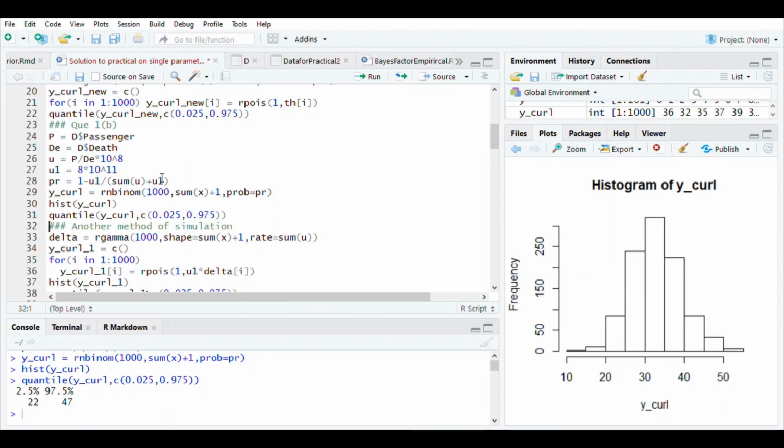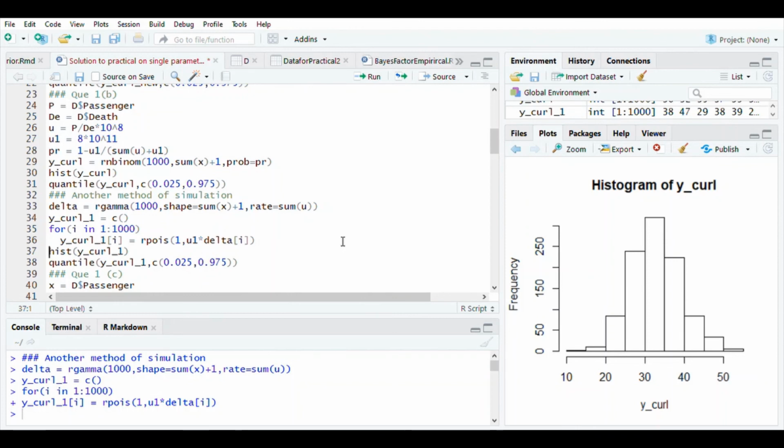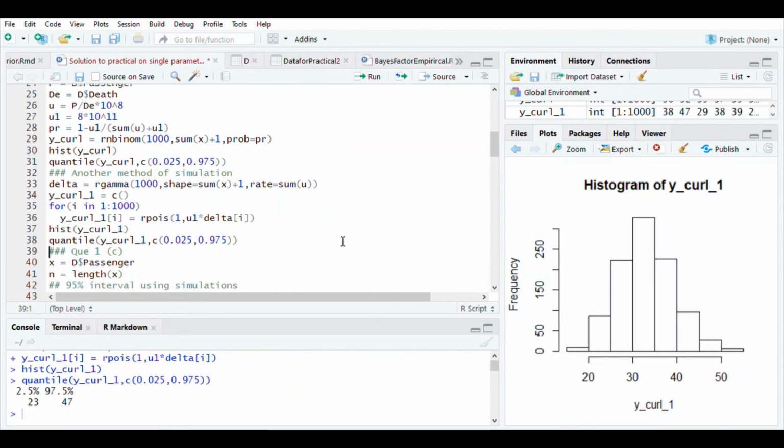Notice that in the first model, when we computed the interval for the same random variable, we got the interval as around 13 to 22, and now the interval has shifted a lot to 22 to 47. With another method of simulation, the way we specified earlier, again we get the same thing. See here. Earlier we had 22 to 47, now we have 23 to 47. So this is the 95% interval for Y curl if we go by the second model.